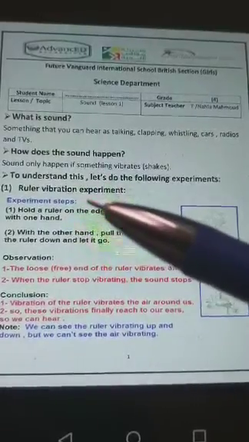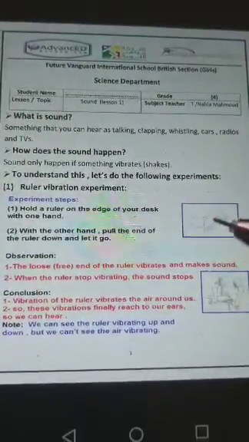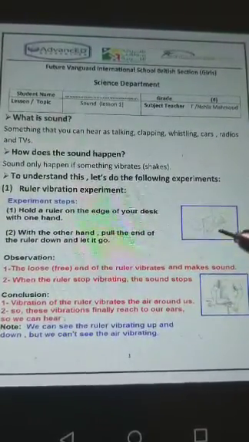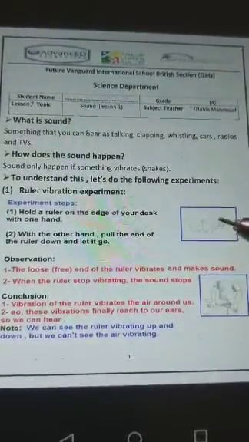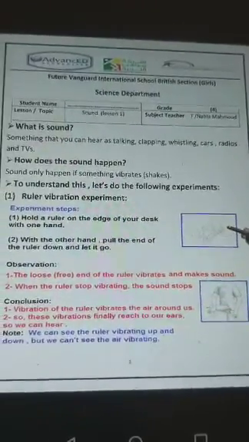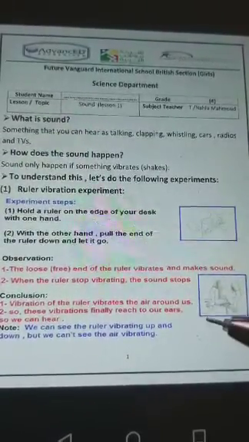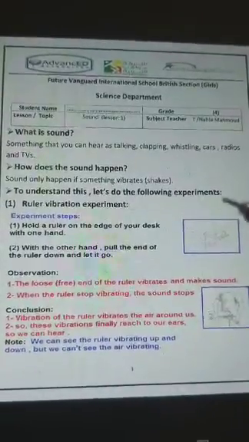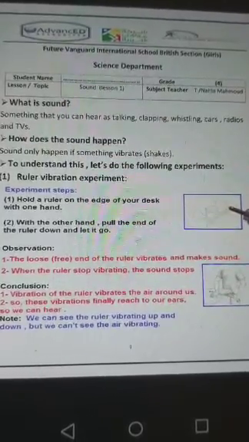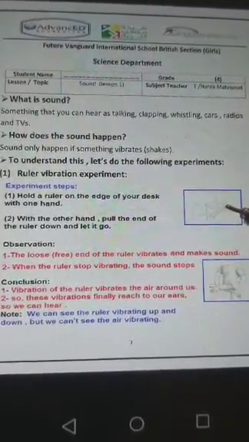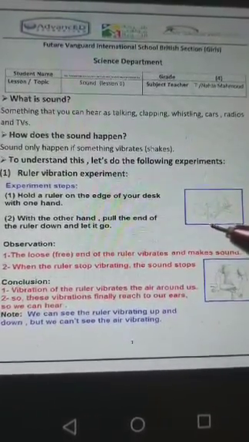This is the following experiment, ruler vibration experiment. And I guess that all of you did this experiment before. You bring a ruler, hold a ruler on the edge of your desk with one hand. With the other hand, pull the end of the ruler down and let it go.